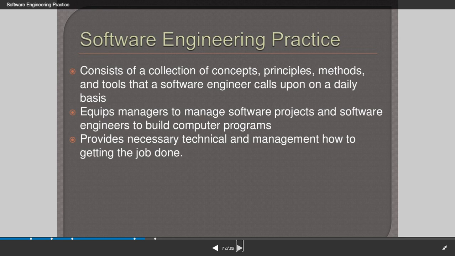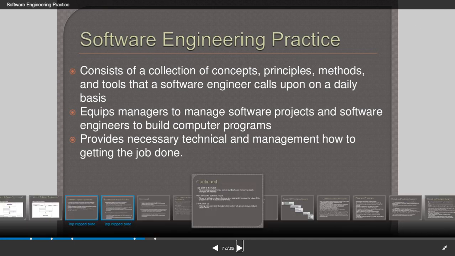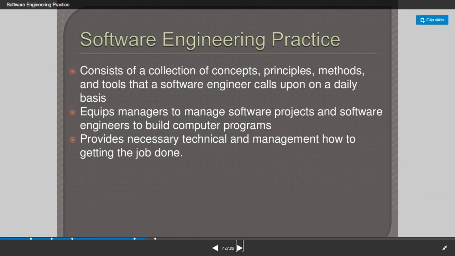Hello everyone, in this video we are going to see about the software engineering practice. We all know that software engineering is a systematic way of creating the software and also developing the necessary documents. And here let us see what is software engineering practice?